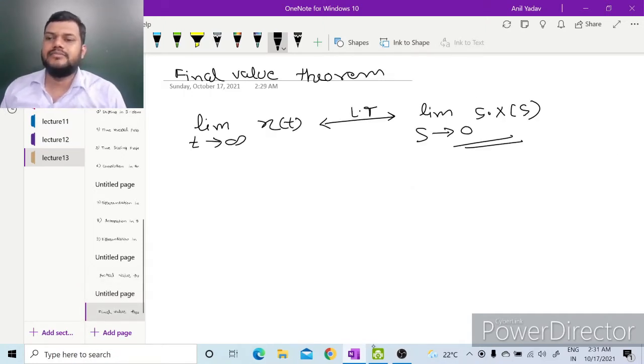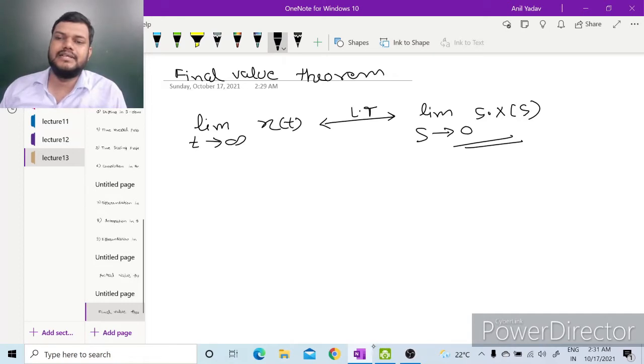Final value theorem states that limit t tending to infinity of x(t) in S domain will be limit s tending to 0 of sX(s).